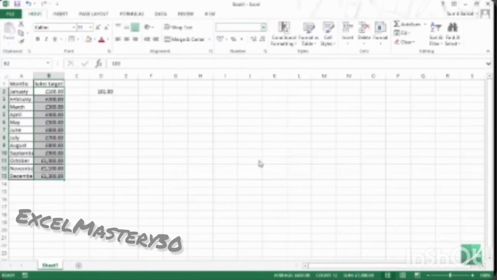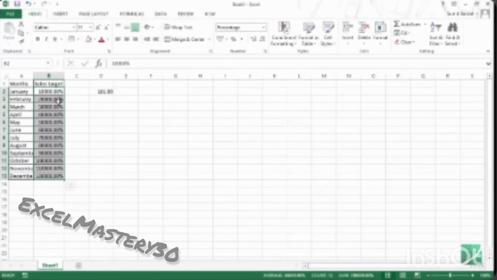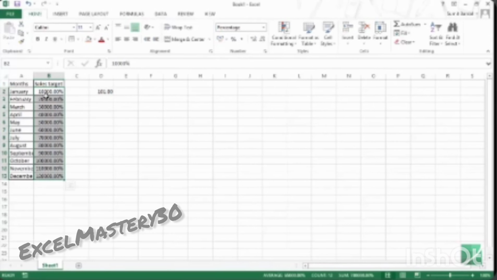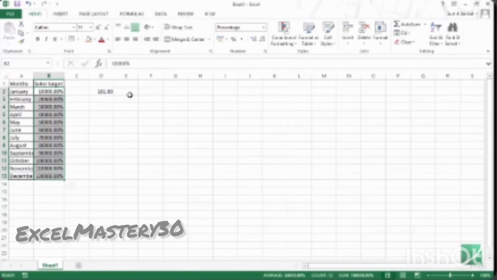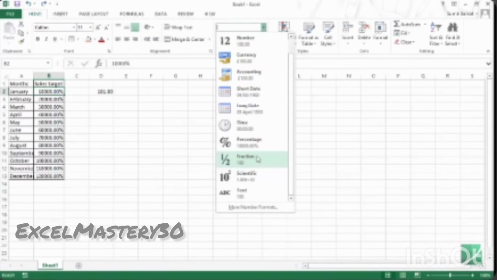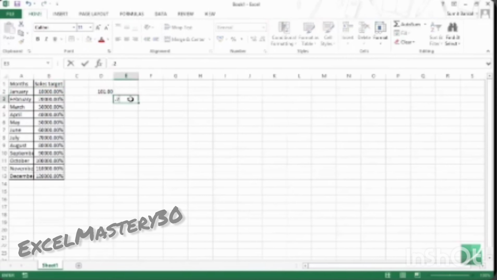So as soon as I select this, you can see that the number 100 gets changed into percentage format. So now I have 10000.00% for 100. I also have the fraction number format. In this case, I cannot apply it, but let me show it to you in another cell.